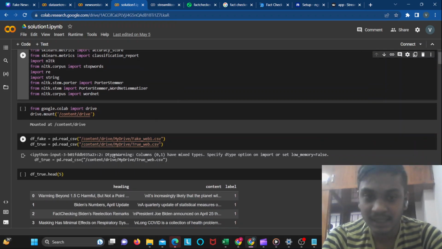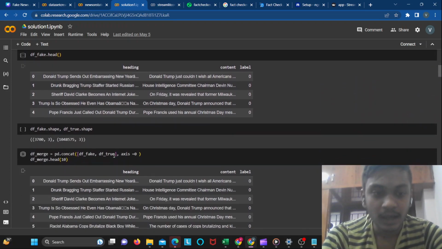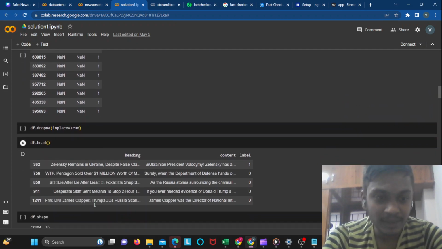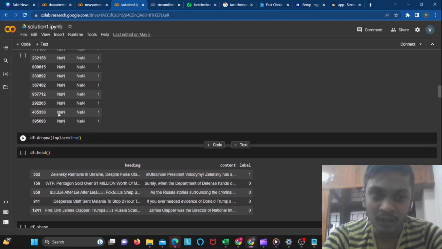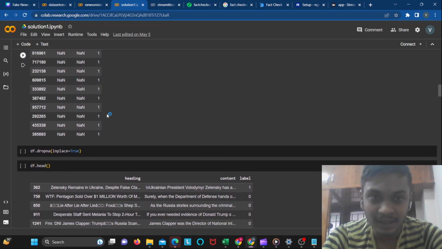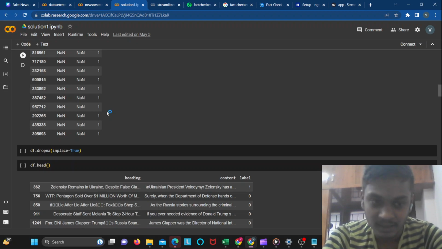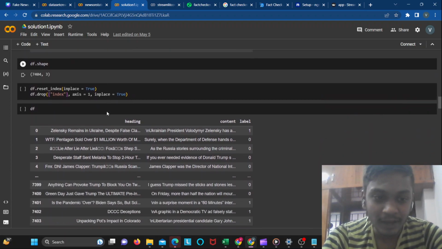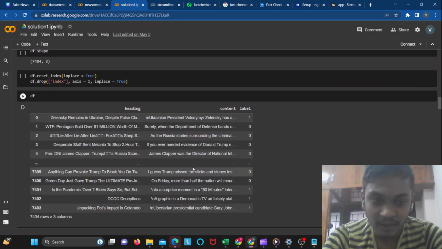First we are reading the CSV files, both fake and true, and we are concatenating them. After concatenating, we use frac equal to 1 and randomize the dataset. After randomizing the dataset, we drop all the null values, as they are float values and don't add any significant meaning to the dataset. So we are removing all the null values. After removing the null values, we have the data frame in the following way.